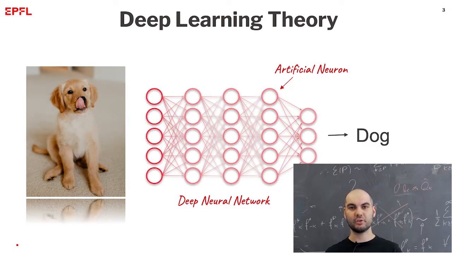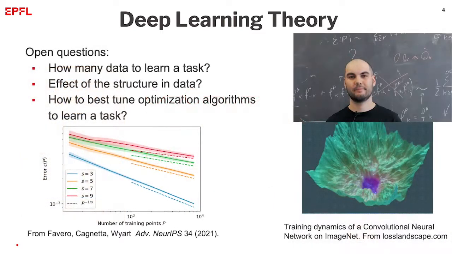However, despite a huge practical success, understanding how and why this machine works is still an open question. In the group, we study questions like, how many data does a neural network need in order to learn a task? How does this depend on the network's architecture and on the data structure? For instance, recently we published a work about how the compositional local structure of data affects the performance of modern neural networks. Another topic we are actively investigating is the training dynamics.